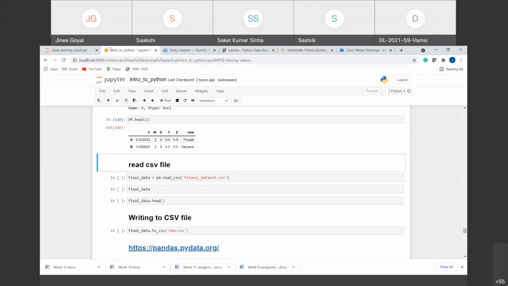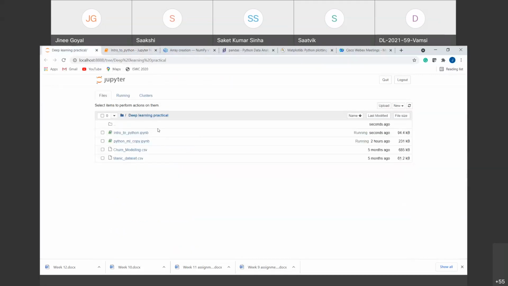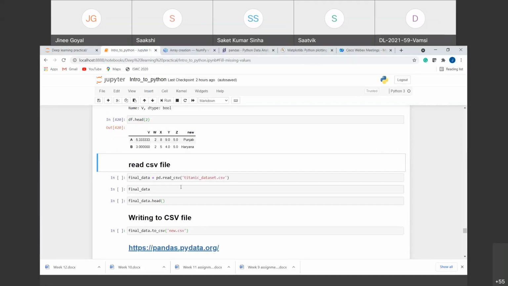Titanic_dataset.csv. This file is present in the current directory here. You can see it is present here. If it is not present in the current directory, you can give the full path also, right? If you give the full path, then it can also detect the CSV file that is present in that particular path which you are providing, right?